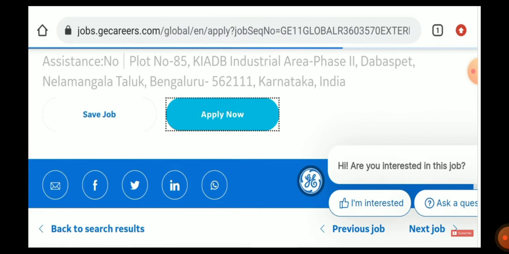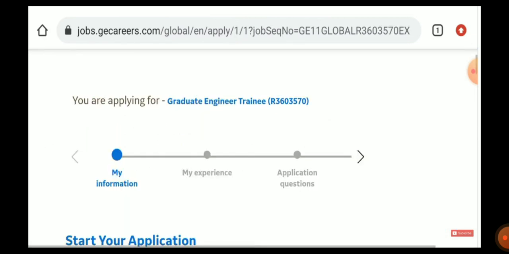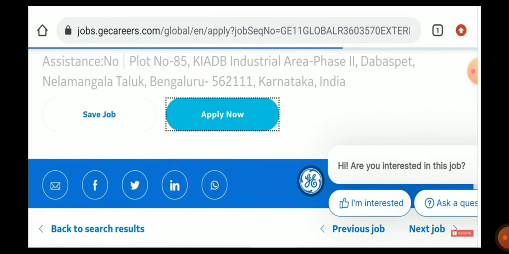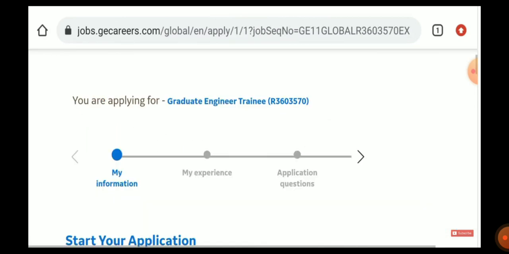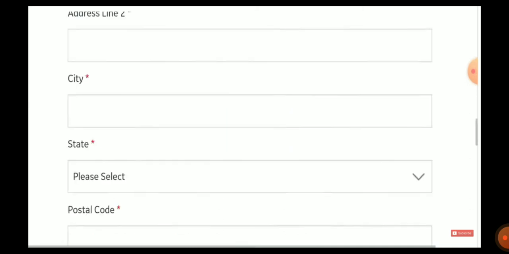If you scroll down, you can see further details, and there will be an icon called apply now. When you click on apply now, they will be asking for some basic information like your first name, last name, registered mail ID, and your address. All such details they will be asking, and you need to fill them in. They will also ask if you have any previous experience, and if you do, you have to attach it in whatever format they are saying. Finally, you need to close the application form. Fill in all these details, and finally if you submit, they will be intimating everything through your registered mail ID and phone number.